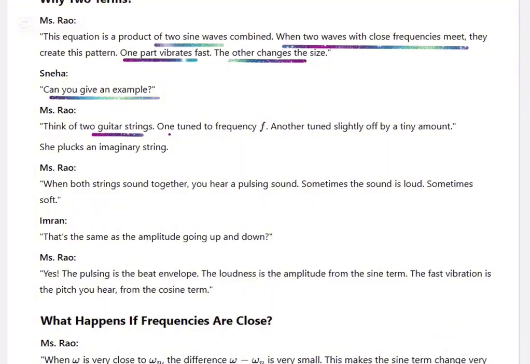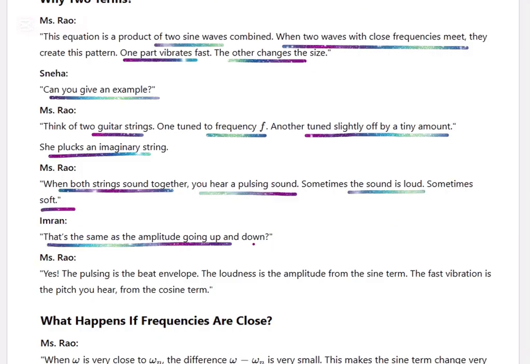Think of two guitar strings. One is tuned to a frequency, the other is tuned slightly off by a tiny amount. When both strings sound together, you hear a pulsing sound. Sometimes the sound is loud, sometimes soft. That's the same as the amplitude going up and down. The pulsing is the beat envelope. The loudness is the amplitude from the sine term. The fast vibration pitch you hear comes from the cosine term.